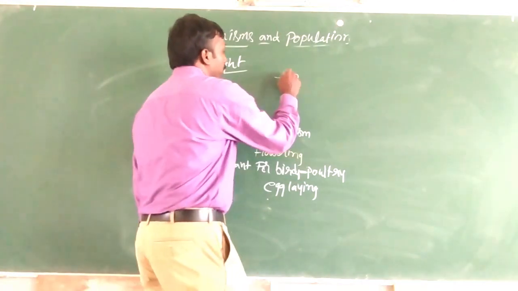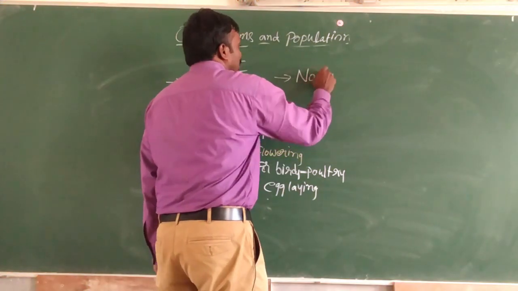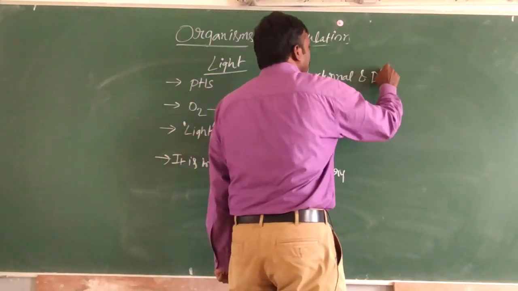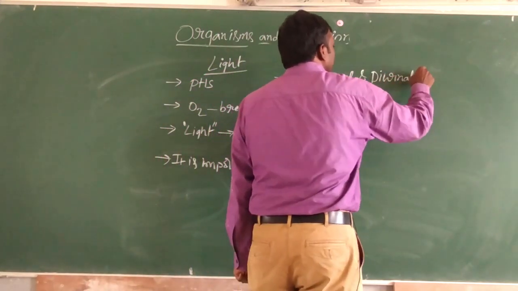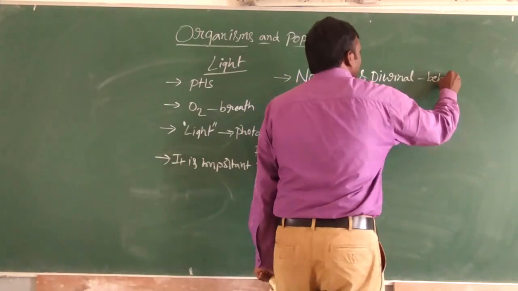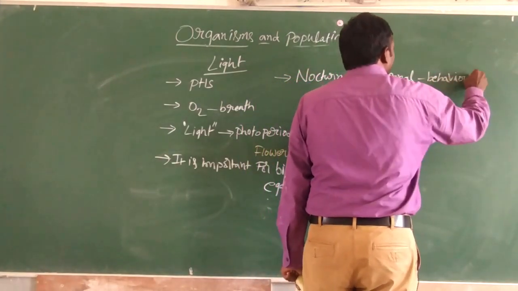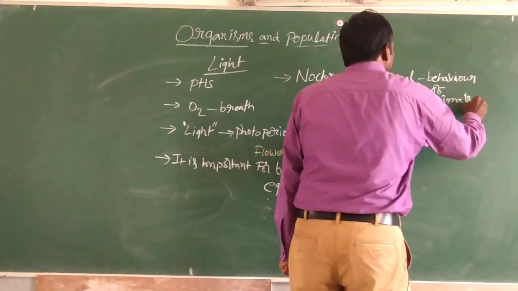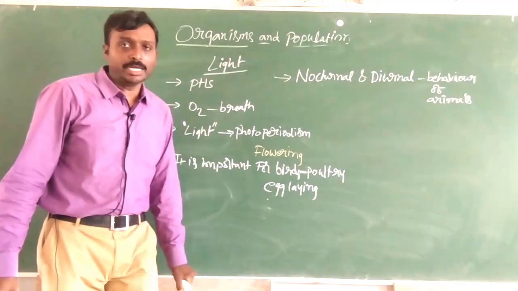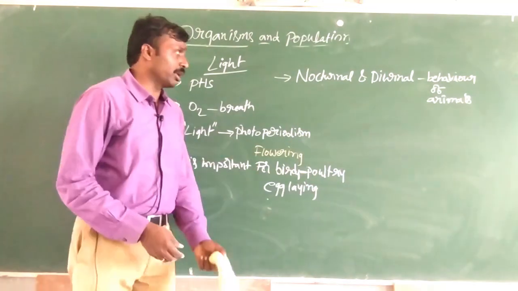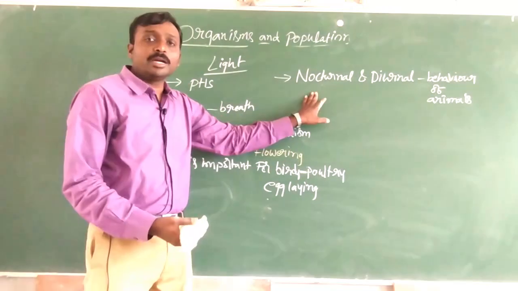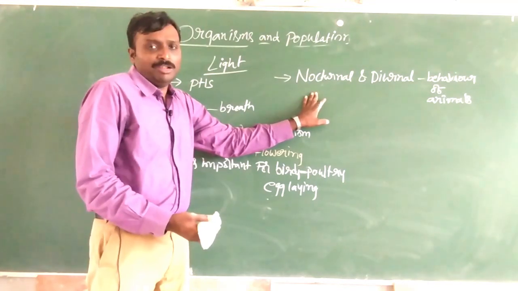The behavior of animals also depends on light, that is nocturnal and diurnal behavior. Nocturnal means animals which are active during night times, in the absence of light.